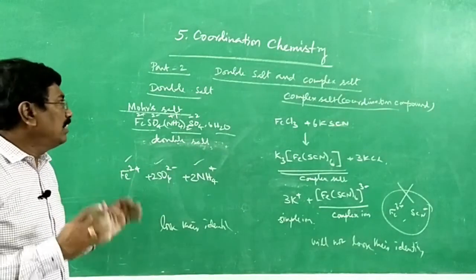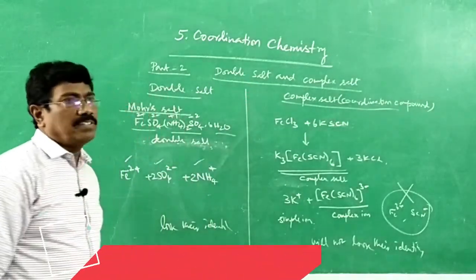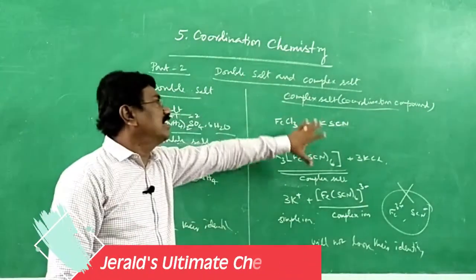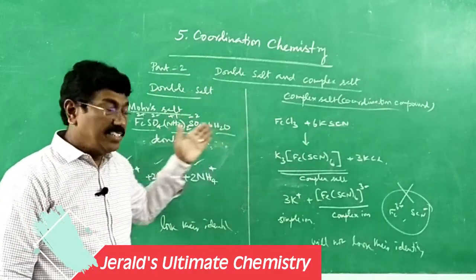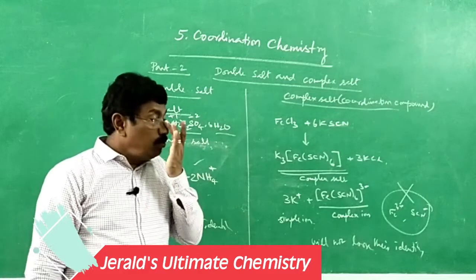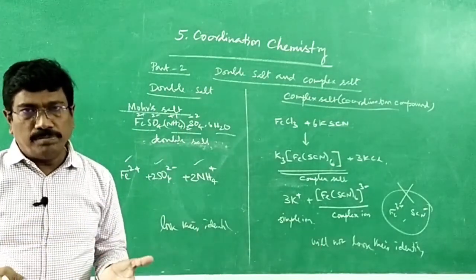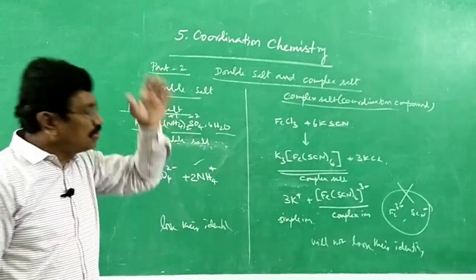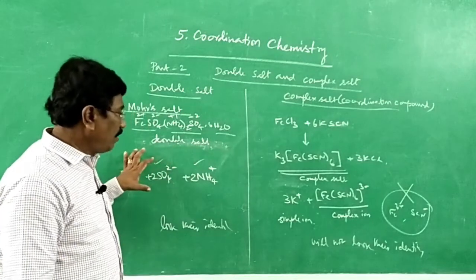So, those are the important points related to double salts and complex salts, and we are more interested in complex salts rather than double salts, even though both are formed in the same manner when two or more simple salts in simple proportion are allowed to evaporate. We get both double salt as well as complex salt. But the behavior of double salt is different.